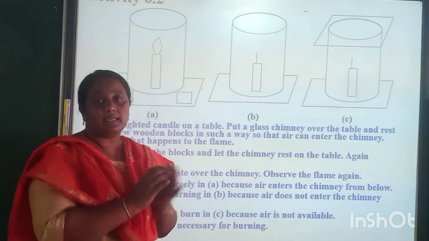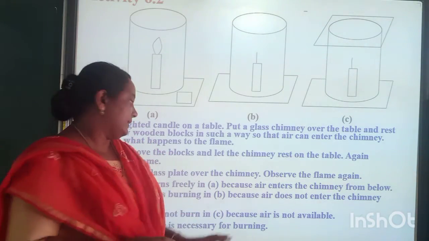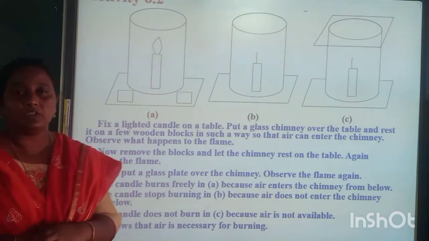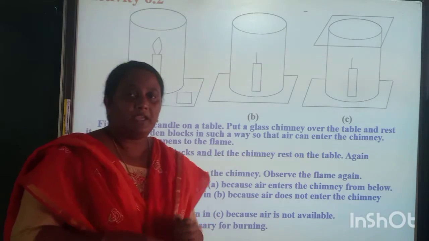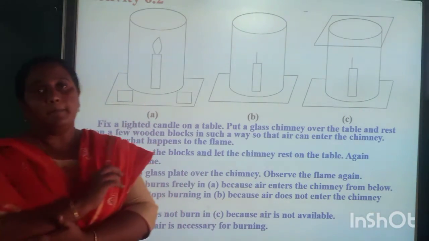C is not getting any more air and it will burn off immediately. This is the activity of 6.2. From the activity of 6.2, what can we understand? Air is necessary for the burning process.